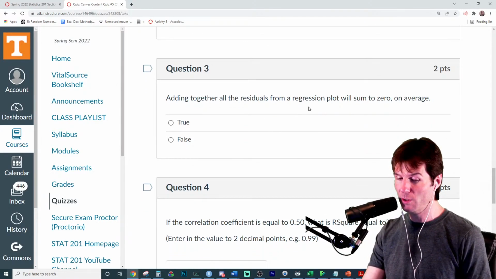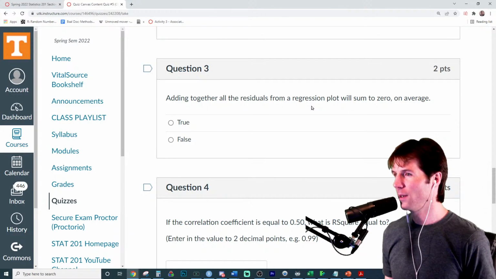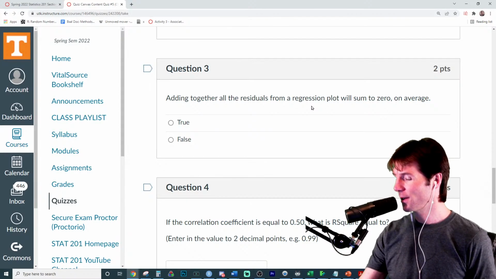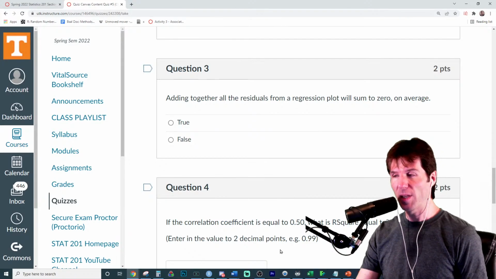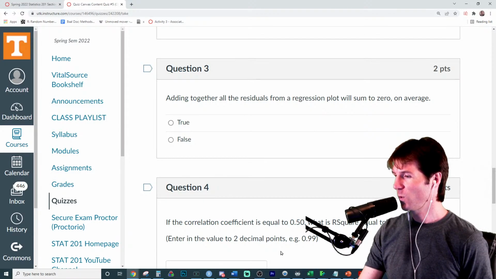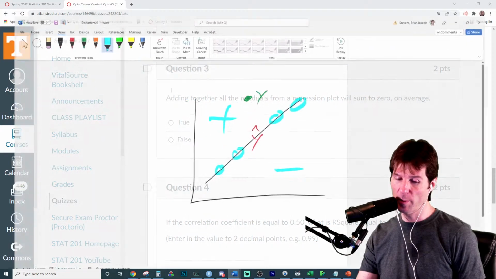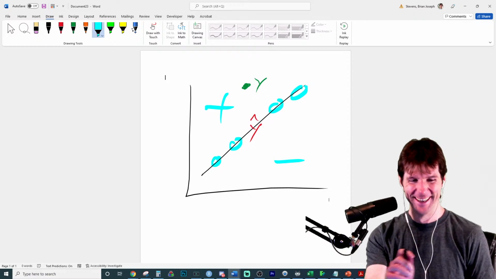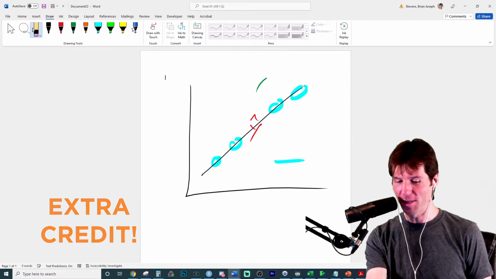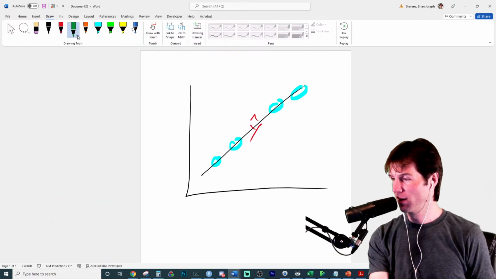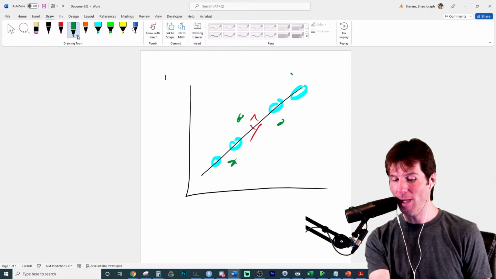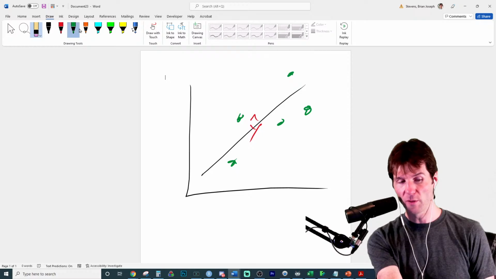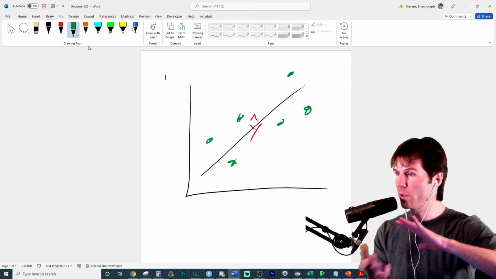Adding together all the residuals of a regression plot will always, it doesn't say that, but I'll add that, always sum to 0 on average. Do all the residuals add up to 0? What are your thoughts? Residuals are how much we miss by. Some residuals are positive, some residuals are negative. Baby Forrest Gump, maybe. Everyone else, no. True, 100% true. Some are positive, some are negative. The line of best fit goes through the center of the data. So by virtue of it being called the line of best fit, all the points would average together around it.